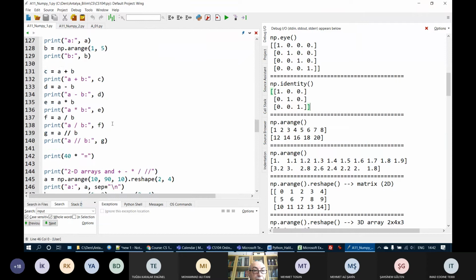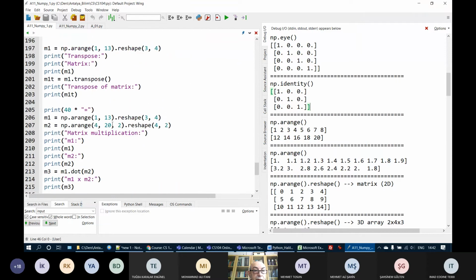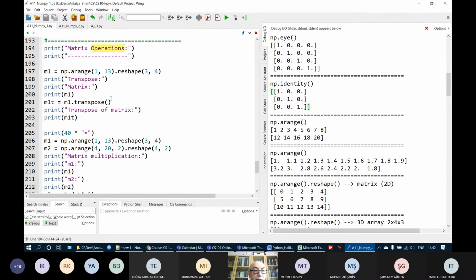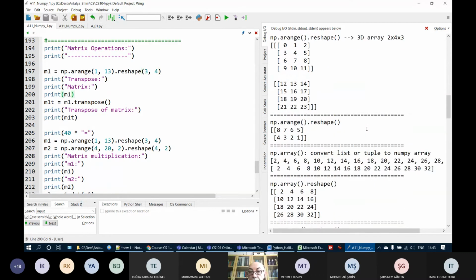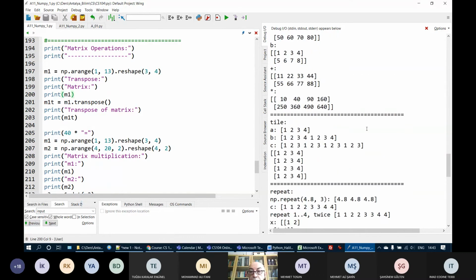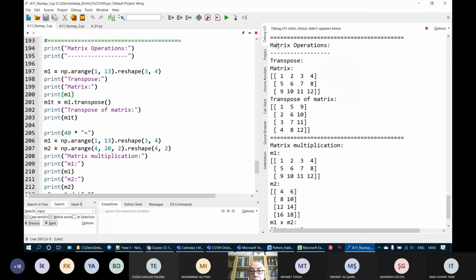Here, let's go to array operations, matrix operations. In the matrix operations part, we have a transpose. I've just declared again an array which has values from 1 to 12, and I reshaped them to have a 3 rows by 4 columns matrix. When we print this, let's see the output. Okay, here is my matrix. This is M1.